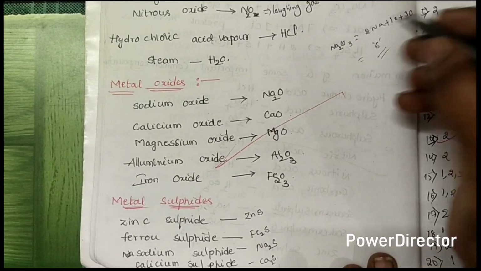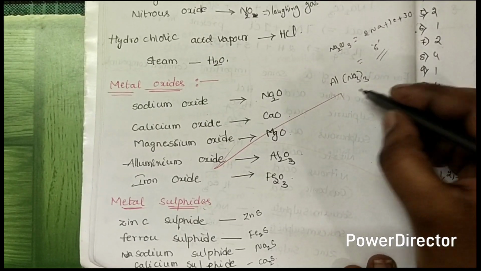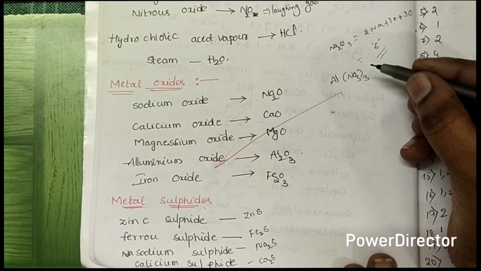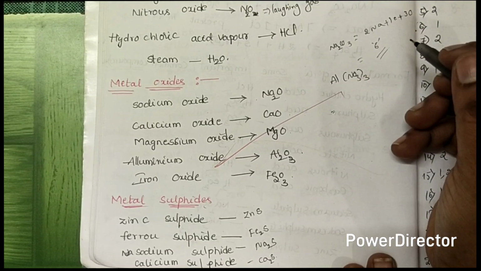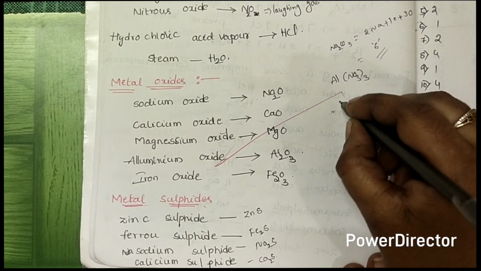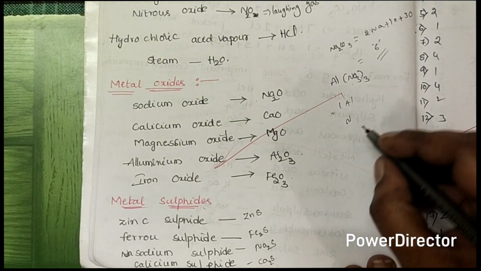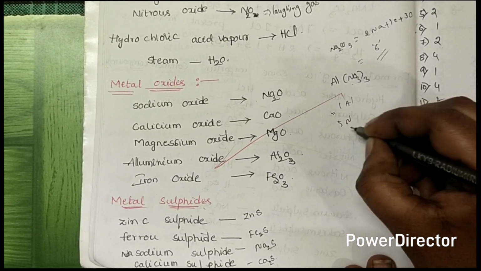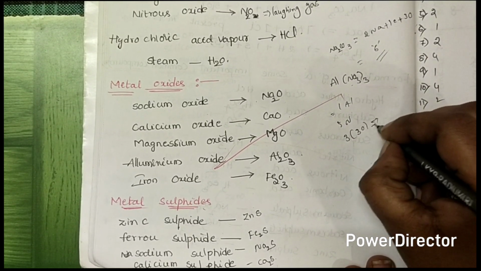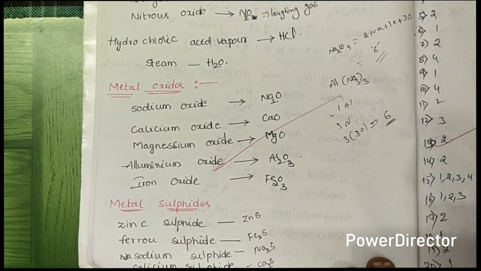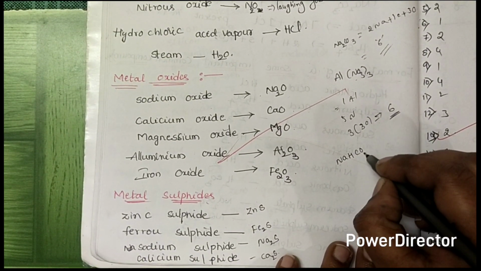Now one more important one is Al(NO3)3. In this, how many aluminum atoms are present? 1 aluminum atom and 3 nitrogen atoms, and how many oxygen atoms? 3 into 3, so 9 oxygen atoms. Total, how many oxygen atoms are there?